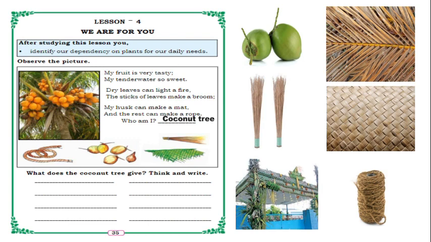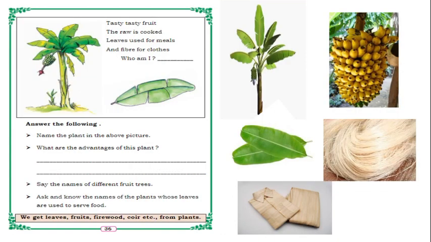Yes, correct. Coconut tree. From the coconut tree we get so many things. What all do we get? Coconut fruit and tender water, and we can make a broom and a mat. You can see in the picture, and we can make rope also, and we use this in functions for decoration, isn't it? So here we should write what the coconut tree gives. The coconut tree gives fruit, tender water, leaves, and we can make mat, broom, and light a fire, etc. This is all about the coconut tree.